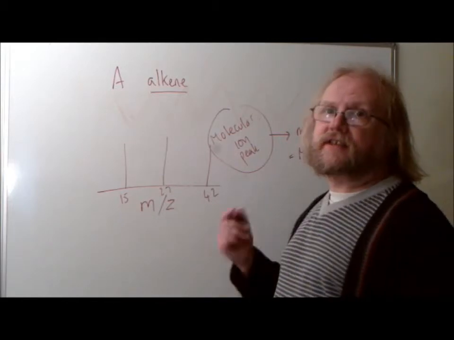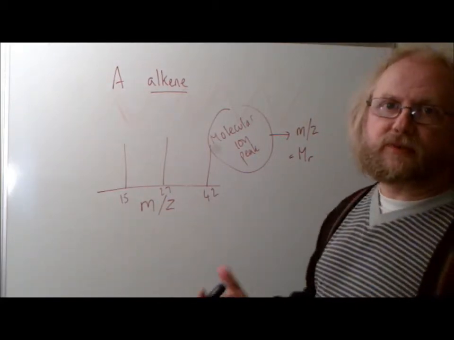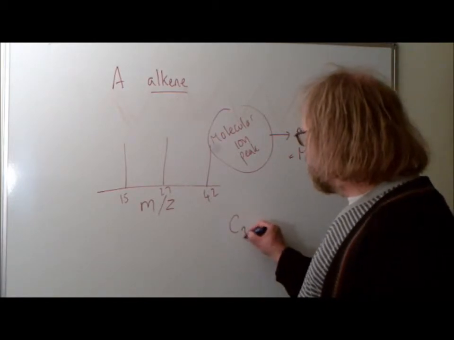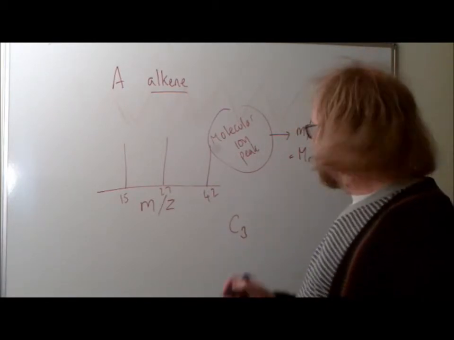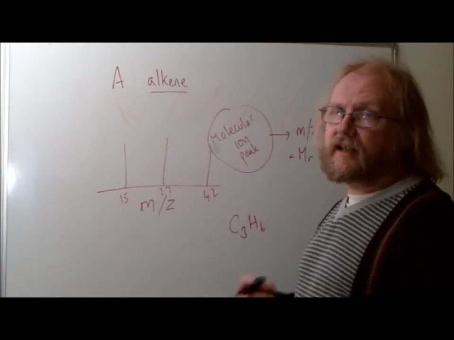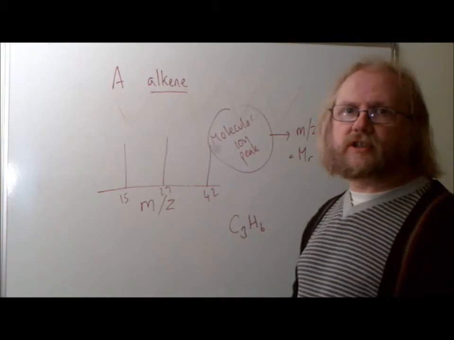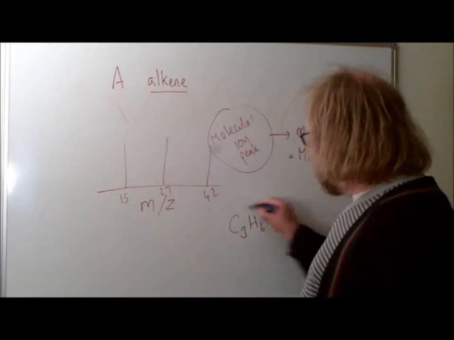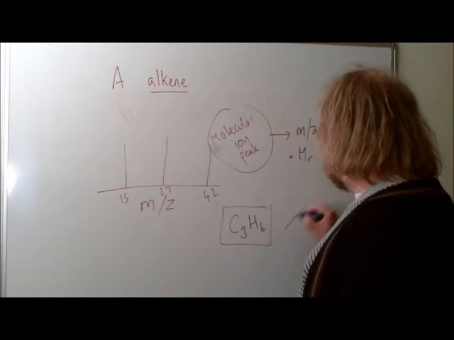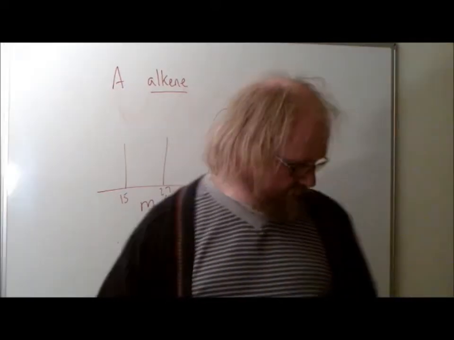So a good way to start is to think, well, how many carbons is that going to be? You can see 4 carbons, too many, because 4 12s are 48, so that's not possible. 3 12s, 36, that looks possible. So C3, 36 leaves 6 left over, so C3H6 looks good, because that's CnH2n, that fits an alkene. C2 is not possible, because that would be only 24, and that would leave it needing a huge number of hydrogens, which it couldn't do. So that is the molecular formula of alkene A. And of course, because it's only got 3 carbons, there's only one candidate, which is propene, which is that. So that's what alkene A is.